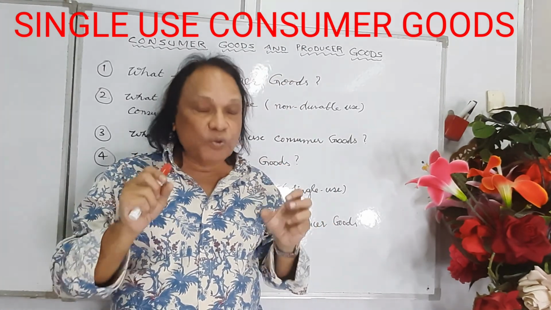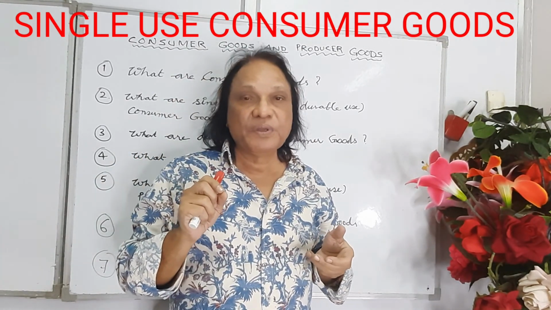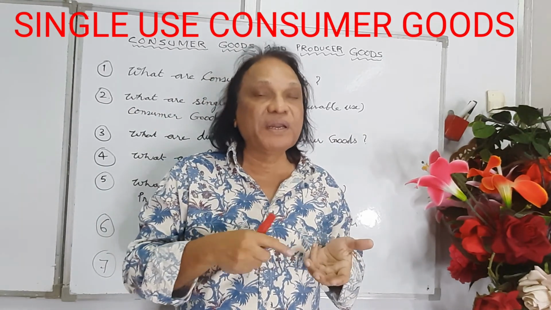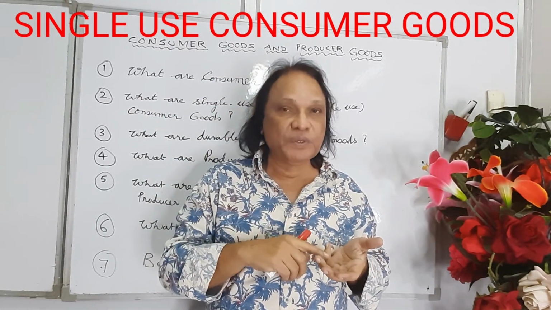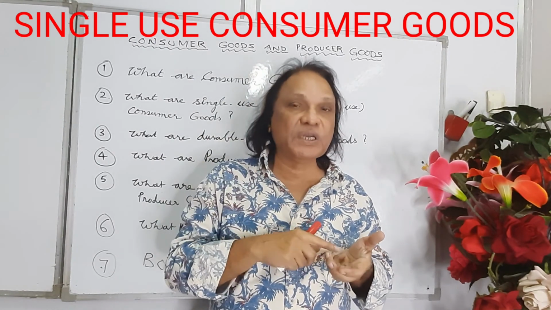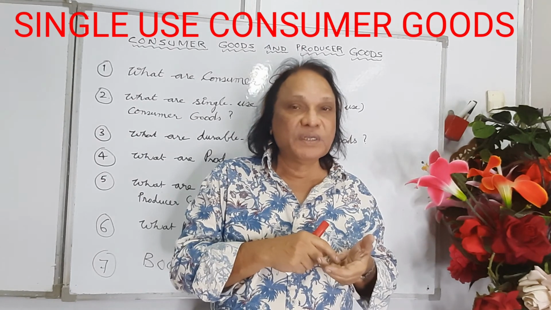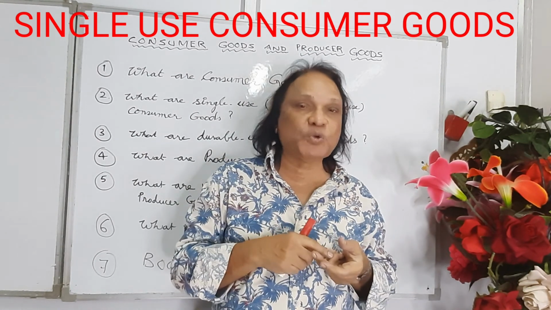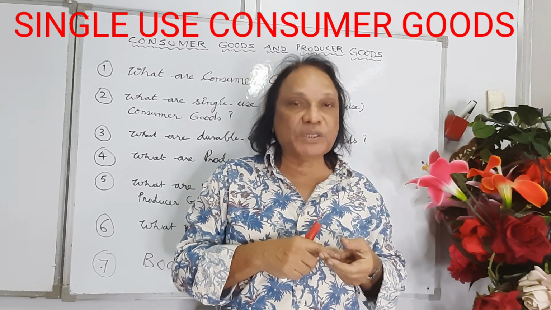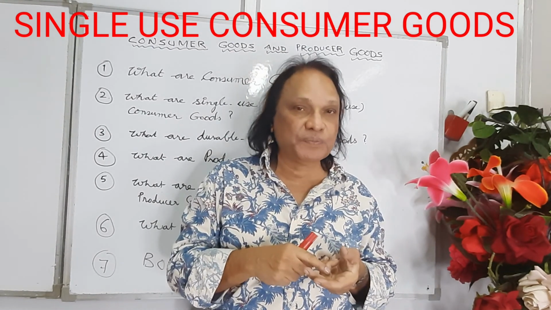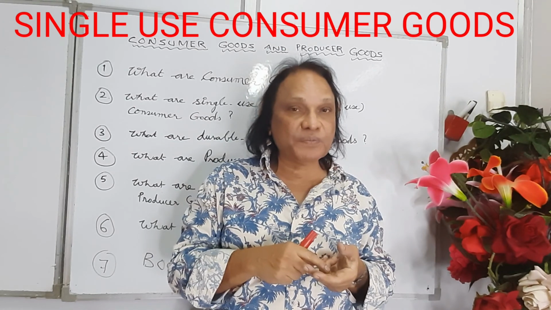That means they lose their value in a single act of consumption. For example, milk is a single-use consumer good. Fruits are single-use consumer goods. Your ice cream is a single-use consumer good. It finishes. Whatever food items you have, vegetables and all, are single-use consumer goods. You use it one time. That's it. Single-use consumer goods for consumption purposes.